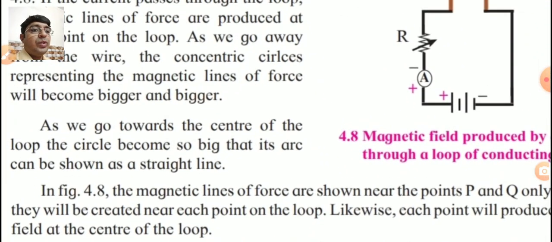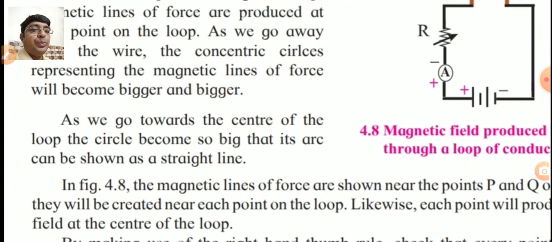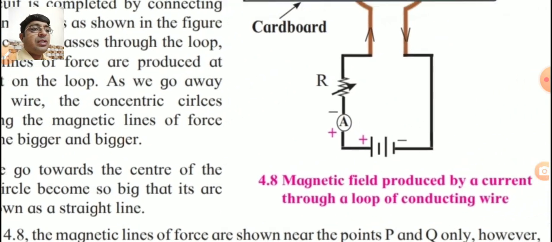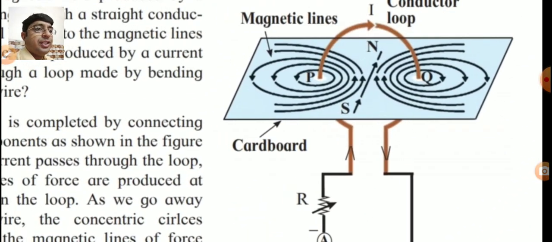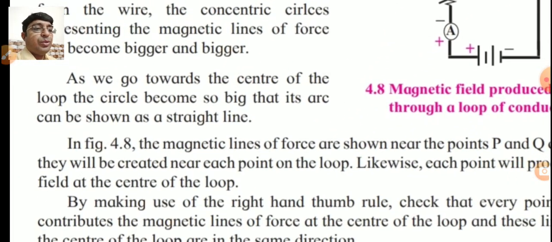As we go towards the center of the loop, the circle becomes so big that its arc can be shown as a straight line. Check here. That is showing N and S like that. So it looks like a straight line, but that is not a straight line. That small arc is of a large circle produced by this activity.